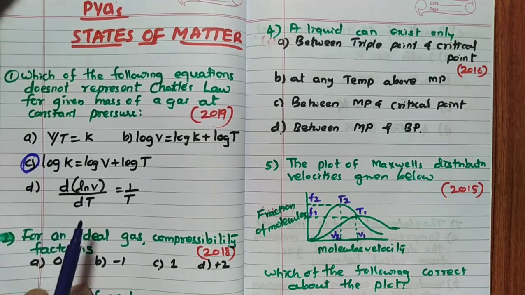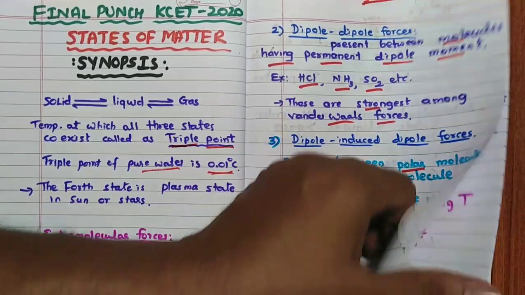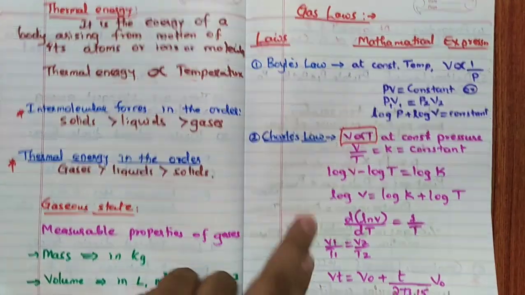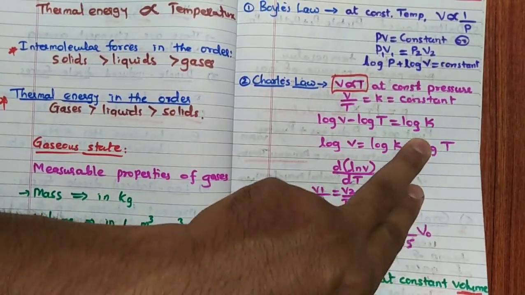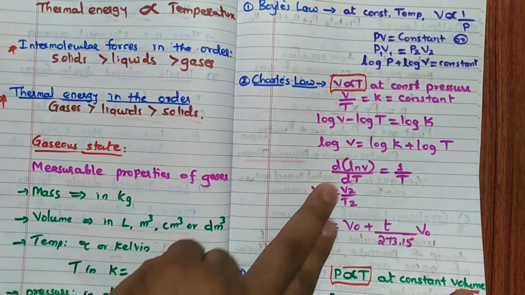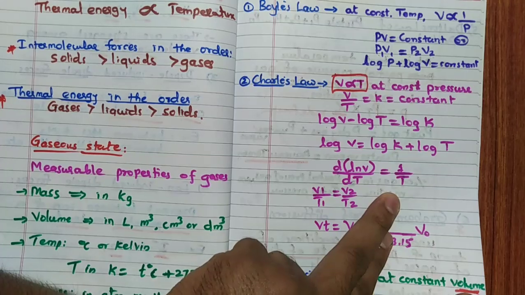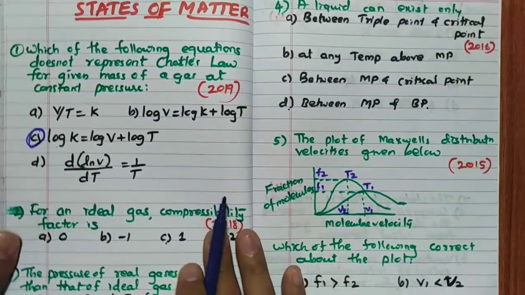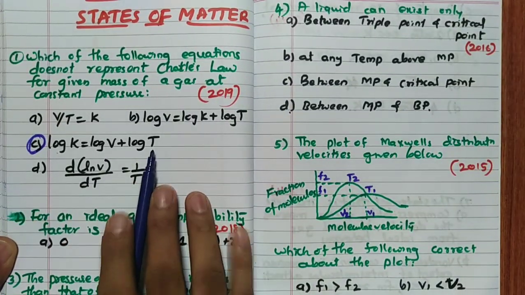And this already we have written. If you want clarification, see here: log V minus log T is equal to log K. Hence log V is equal to log K plus log T, also we can write. d ln V by dT is equal to 1 by T. Hence the answer for this question is log K is equal to log V plus log T.